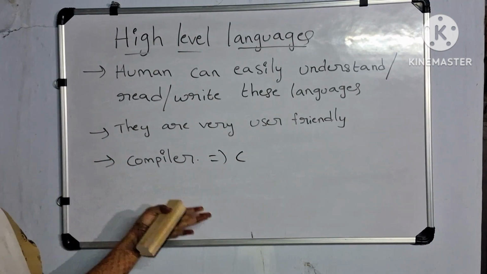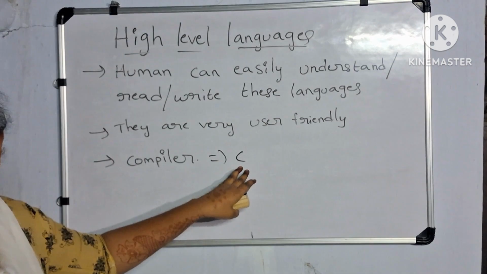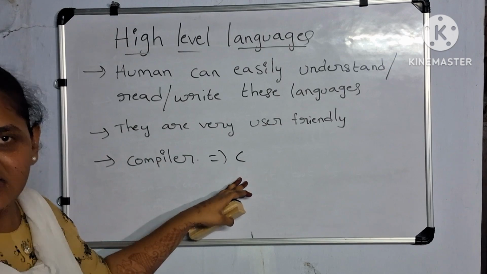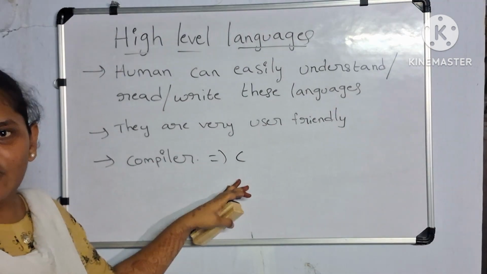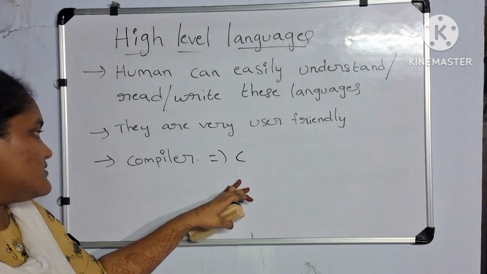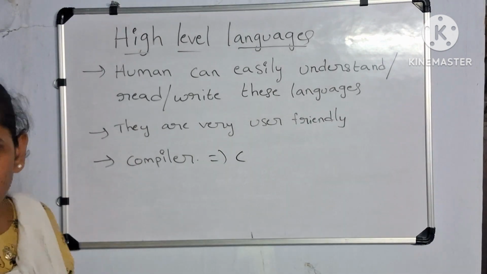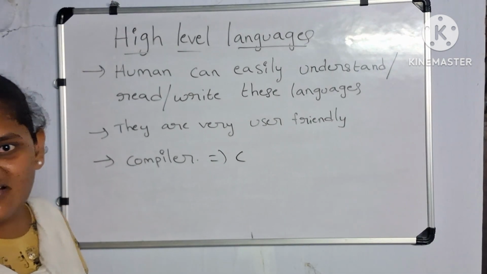So the compiler converts this C language code into zeros and ones, so that computer can understand and follow those instructions. Examples of these high-level languages are C, C++, JavaScript, Java, etc.